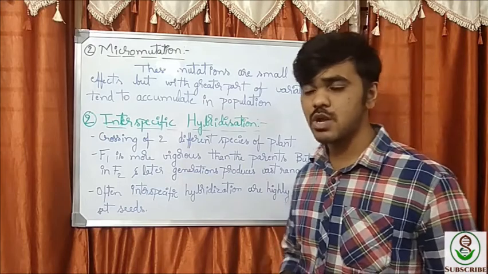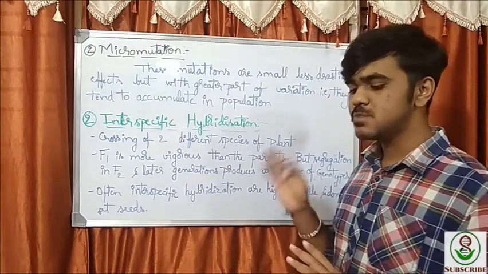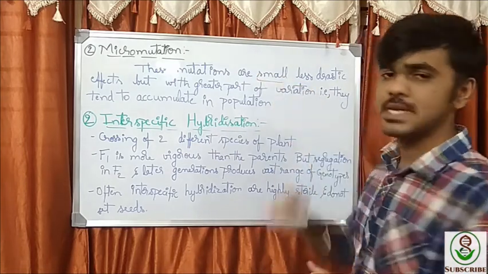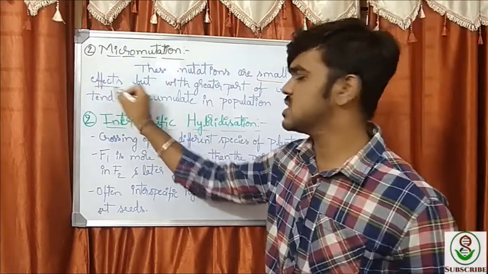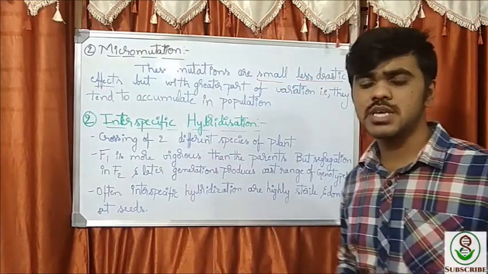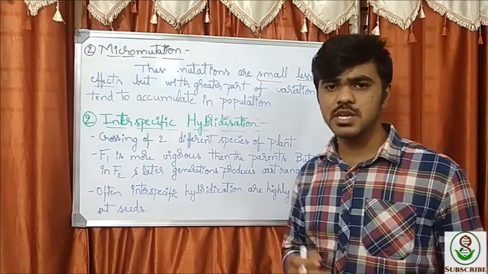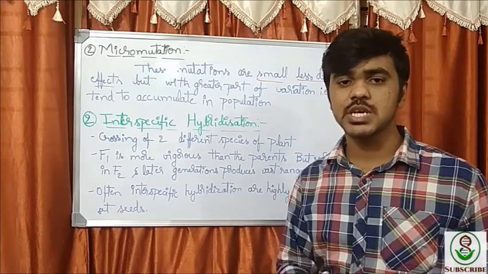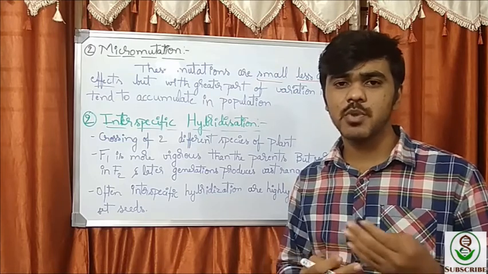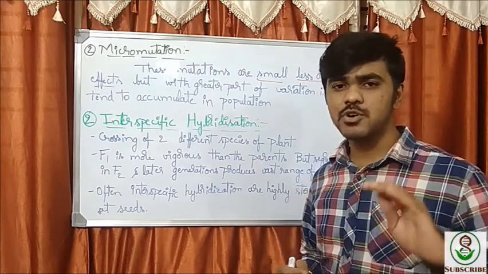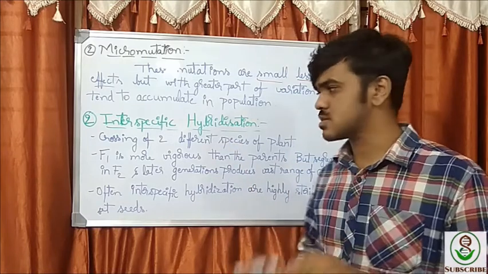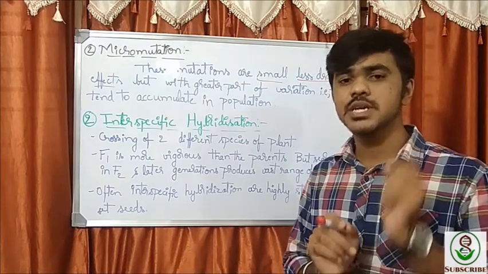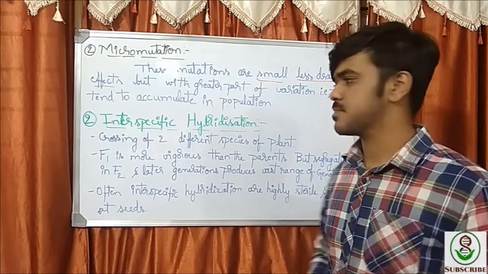Okay friends, now let's continue. Micromutation. We have seen the macromutation. Now let's speak about micromutations. These mutations do not have a large distinct effect. They are very small, with a less drastic effect. They do not cause much harmful condition. They are very little, but they become more effective when they start accumulating in the population. They keep accumulating from generation to generation. Then at a certain point of time, they can bring big changes. That's what happens in micromutation. But at the point of mutation, it is very small with a less drastic effect.